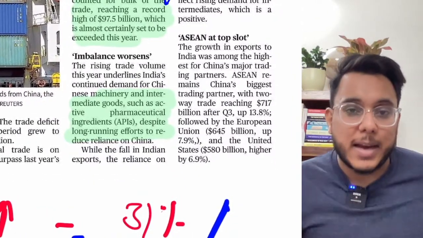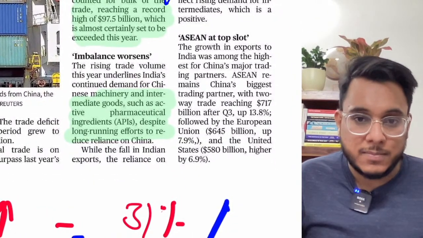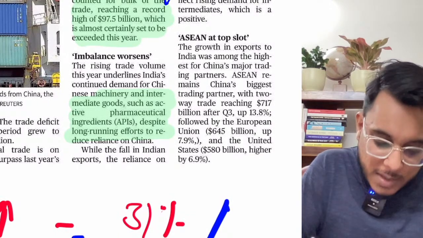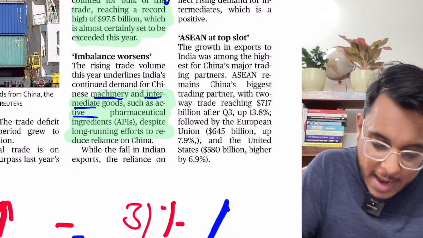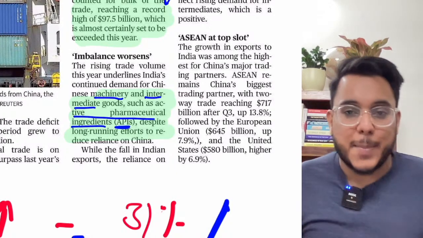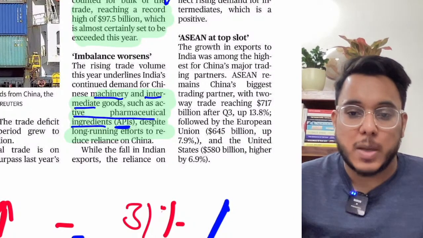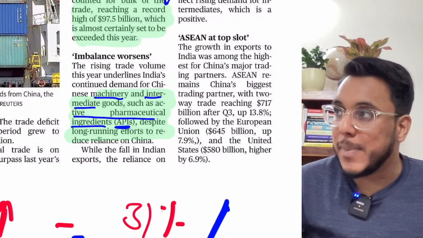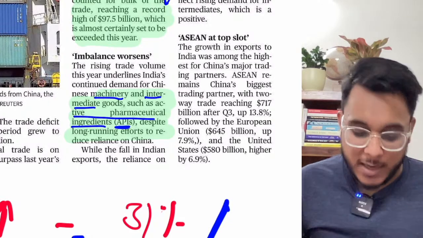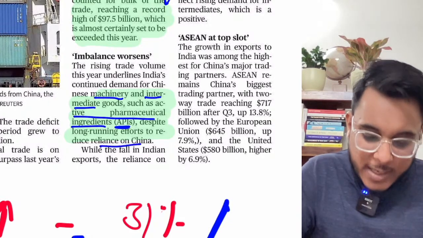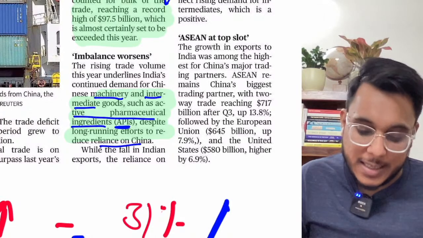Now when we talk about the imports of India from China, the major imports are machinery goods, intermediate goods, and active pharmaceutical ingredients, APIs. The APIs are the basic salts that are used in most of the medicines. The APIs have been very high. So actually our reliance on China has increased a lot.